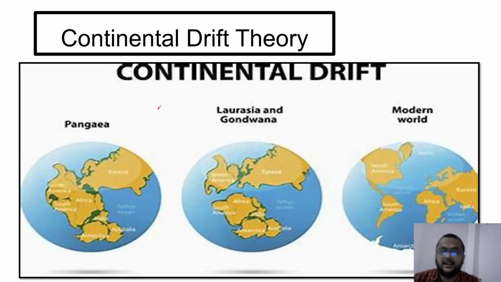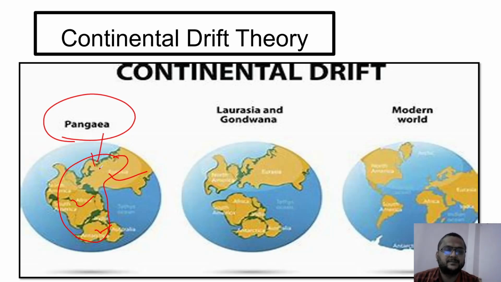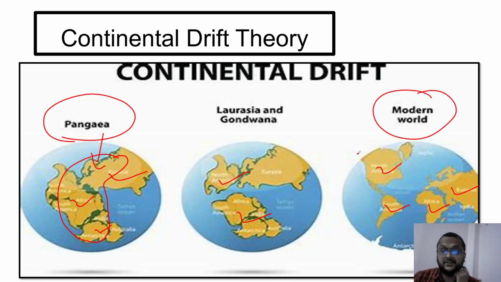Diagrammatically, you can see here we had Pangaea. Pangaea is a supercontinent, and all the continents are combined together like this. Then it was broken and drifted apart. It broke into two parts, a northern part and a southern part, and then all the parts kept drifting. That is how the continents came to be far from each other like in today's world. The modern world is the example of the third stage. This is the journey of continental drift theory.